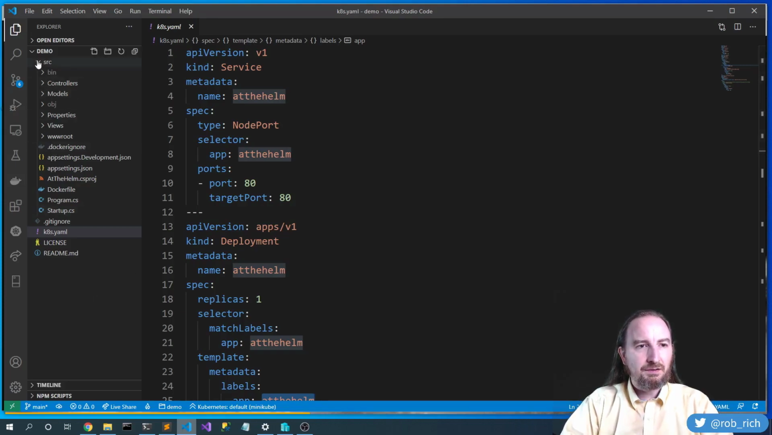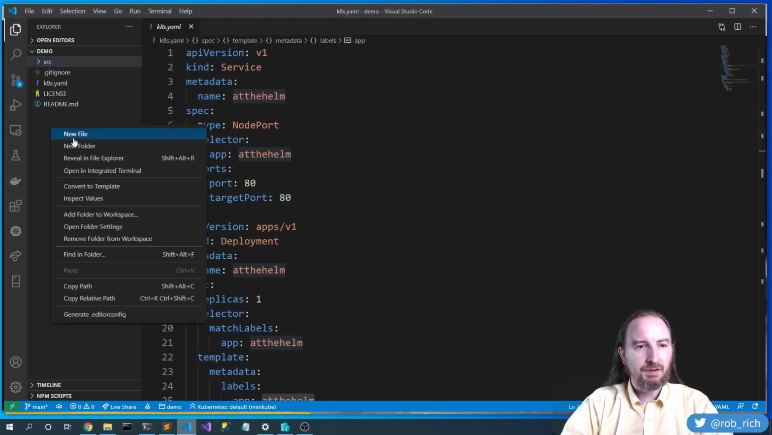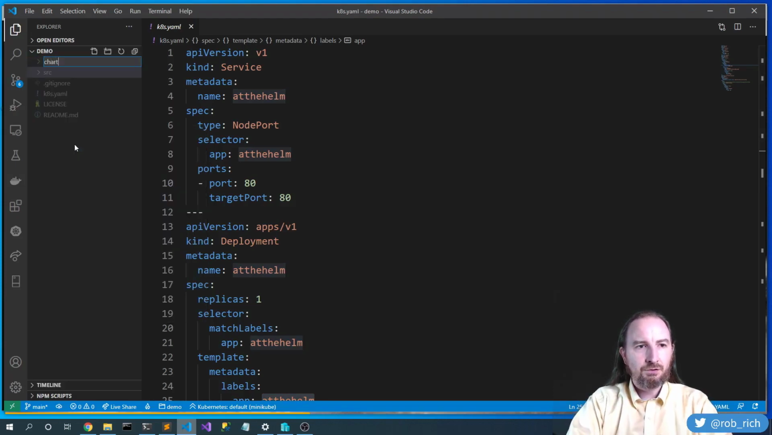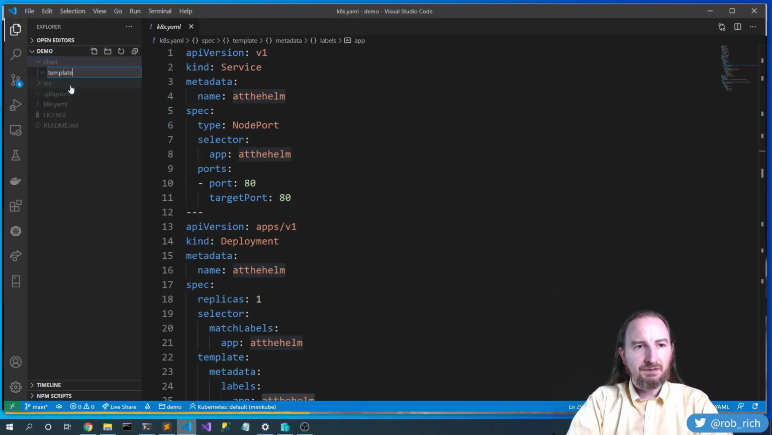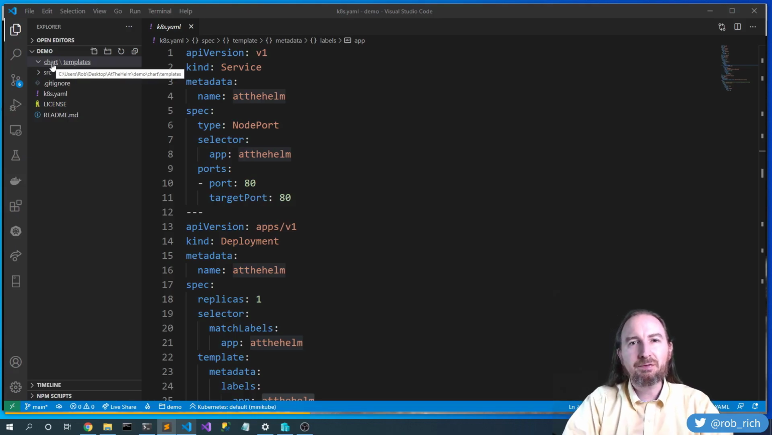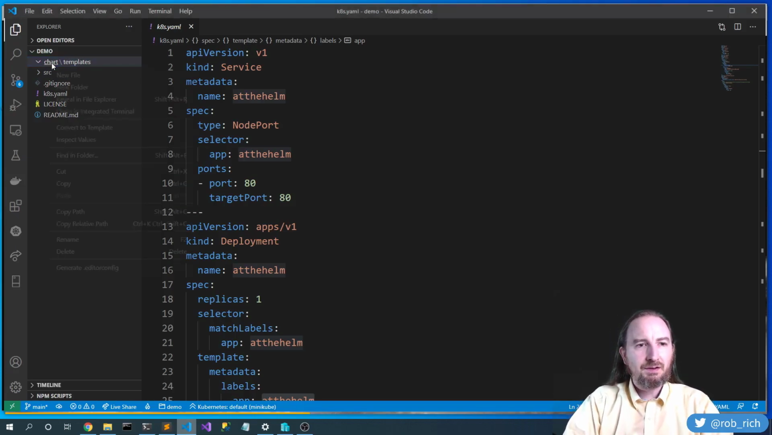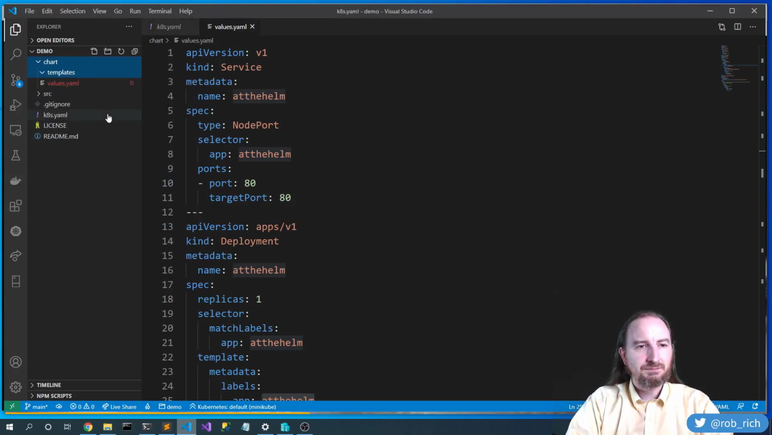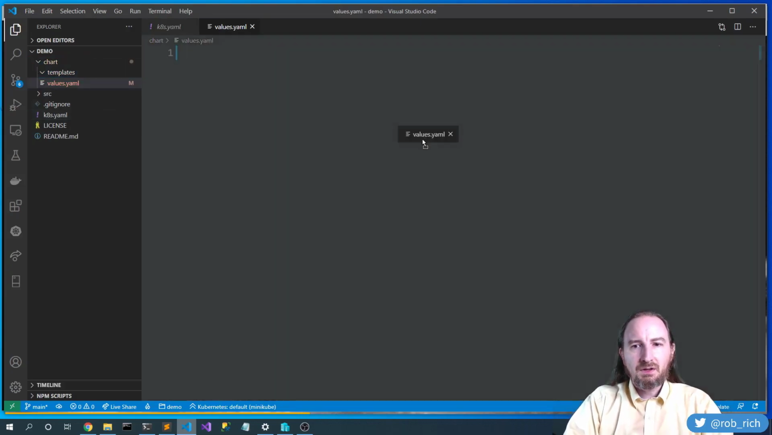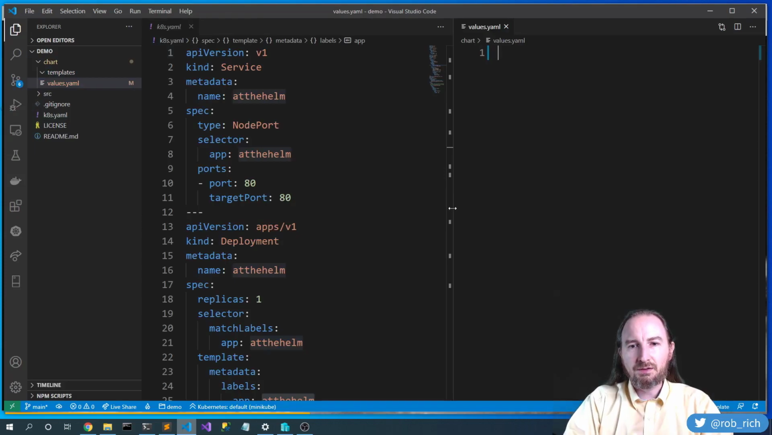So first, let's create a folder in here, and we'll call this chart. And inside the chart folder, we'll create a new folder and we'll call that templates. Okay, so we have our chart folder and our templates folder. Now there's nothing magic about calling it chart. I could call it anything, but it kind of keeps all of the Helm resources together. Inside chart, I'm going to create a new file and I'll call this values.yaml.